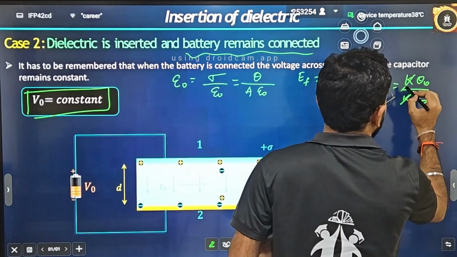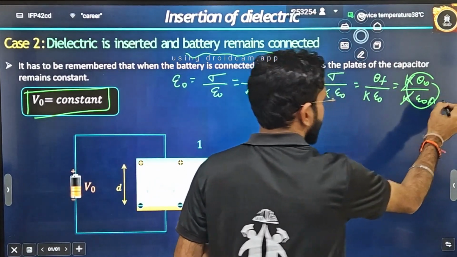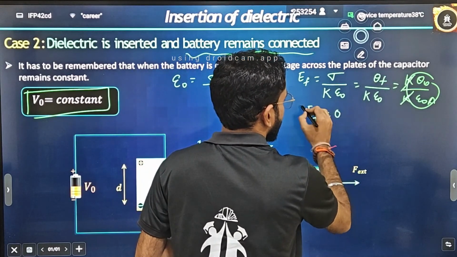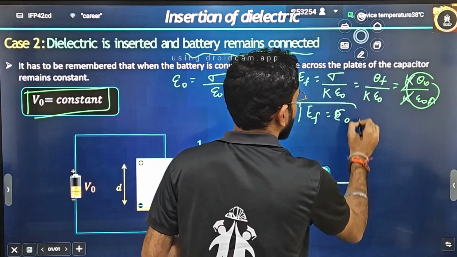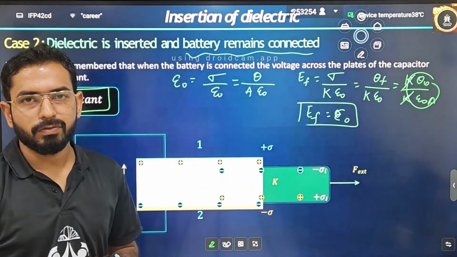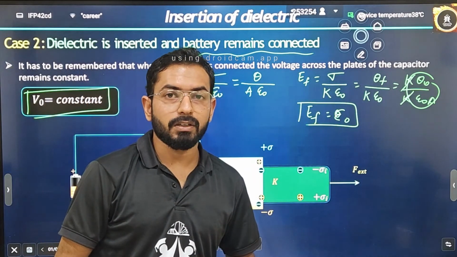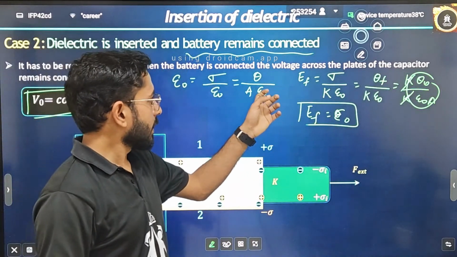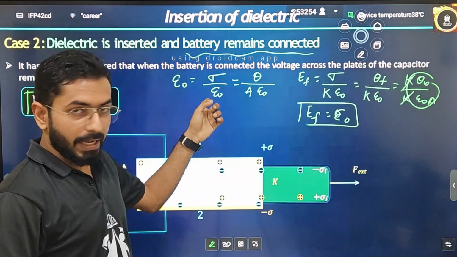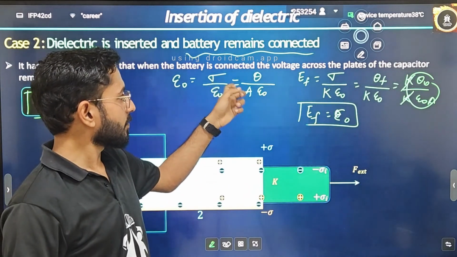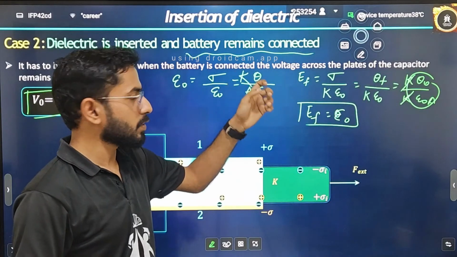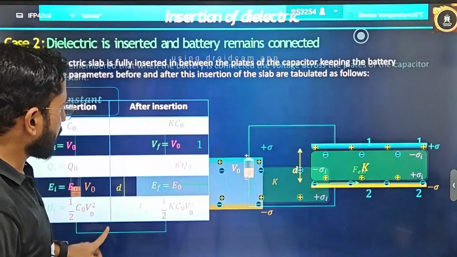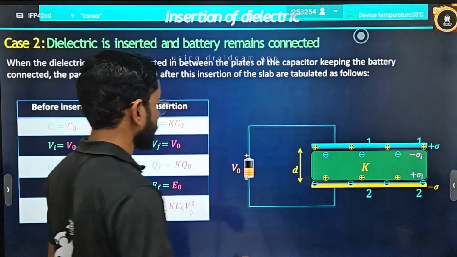This K will get cancelled, and I can say finally it is equal to my initial electric field. There is no change in the electric field, because initially there was a factor of K epsilon, but we had not noticed that there is a factor of K multiplied by the charge also when we are writing it for the final. Is it clear? So there is a table that you have to remember. Correct?